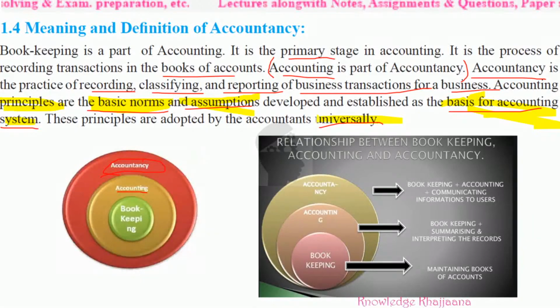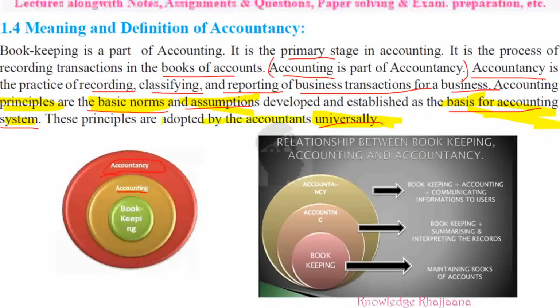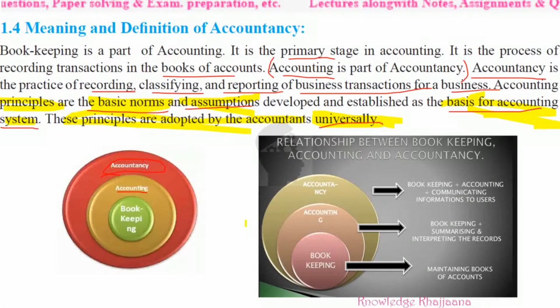What is this base? How are the records maintained? How are the financial transactions recorded in the books of accounts? That is developed by some agencies, and that is universally accepted by all the accountants. Always remember this. Now by looking at this Venn diagram also, you can come to know the relationship between